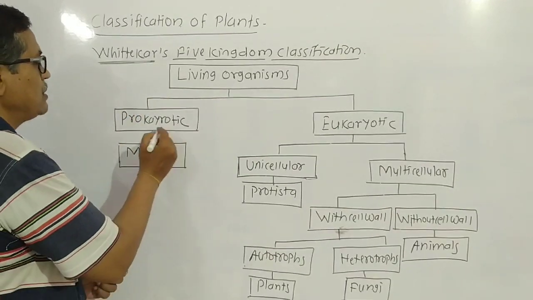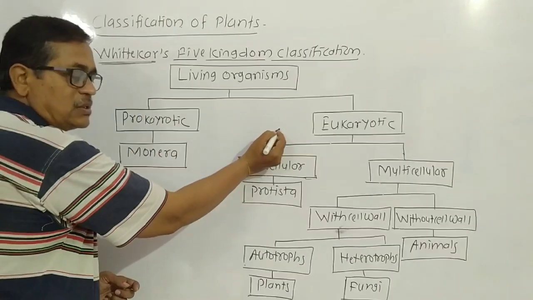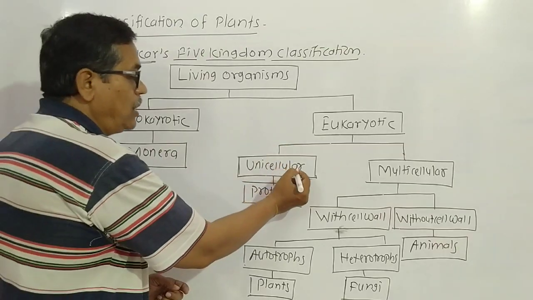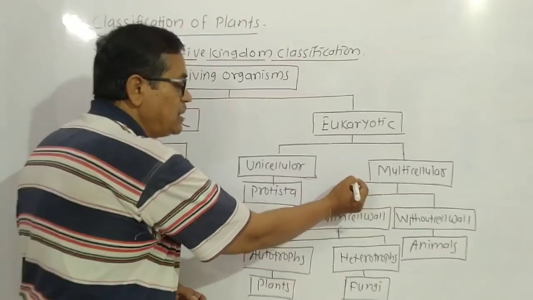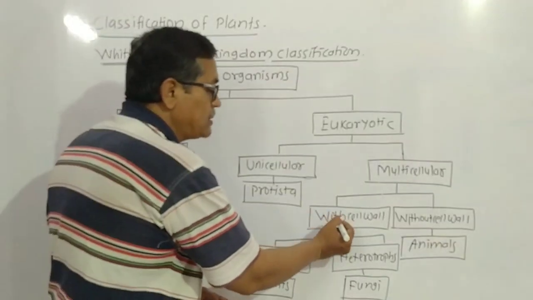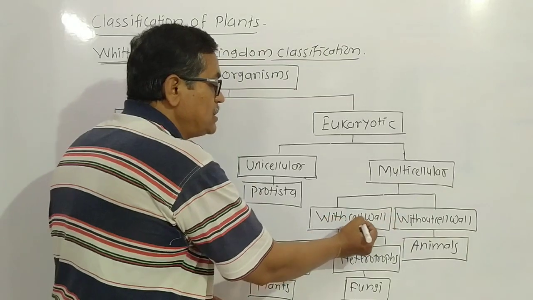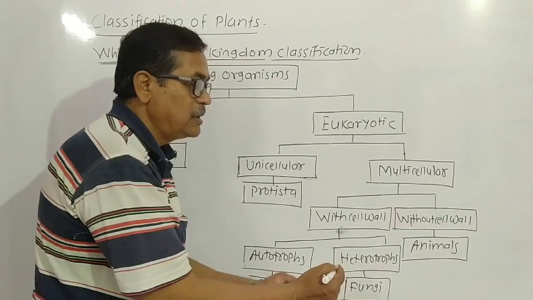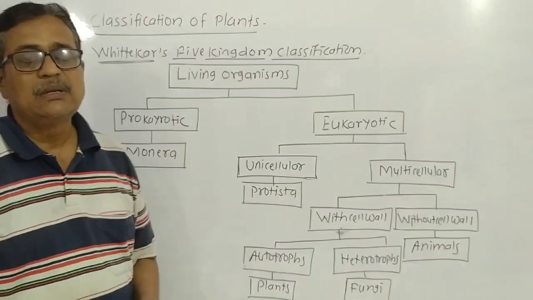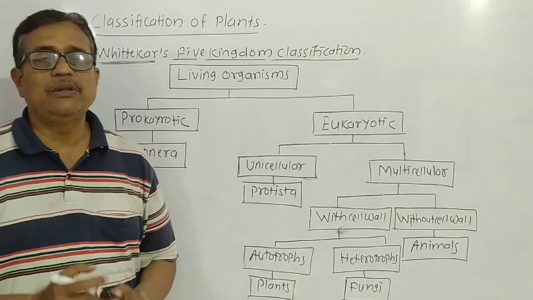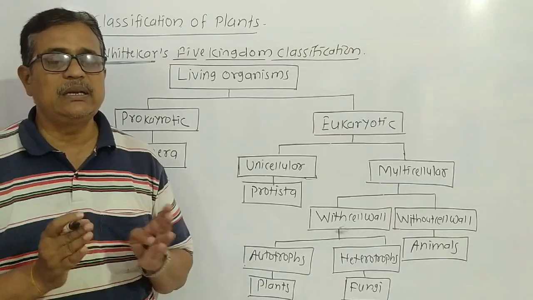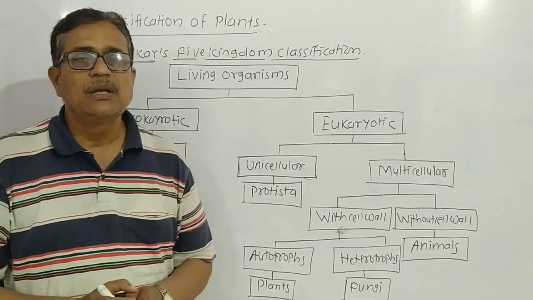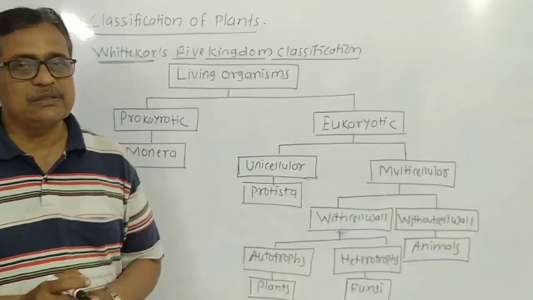In this way, depending upon the shape and size of cell, prokaryotic and eukaryotic. Then depending upon the number of cells, unicellular and multicellular. Depending upon the presence and absence of cell wall, with cell wall and without cell wall. Then autotrophs and heterotrophs, that is plants and animals. In this way, living organisms present in nature are classified into five different groups as per their characteristics.